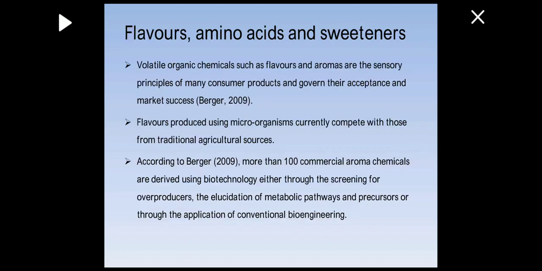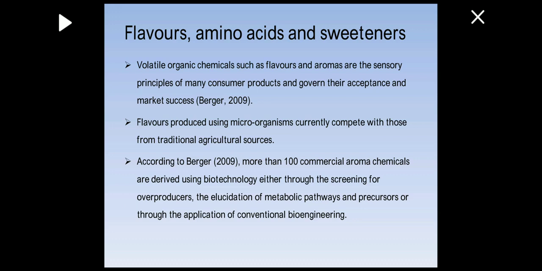So flavors, amino acids, and sweeteners. For example, volatile organic chemicals such as flavors and aromas are the sensory principles of many consumer products and govern their acceptance and market success. If you are taking a food product, mostly the tinned food products or the packaged food products, they have a very specific taste, a very specific aroma, and a very specific flavor.